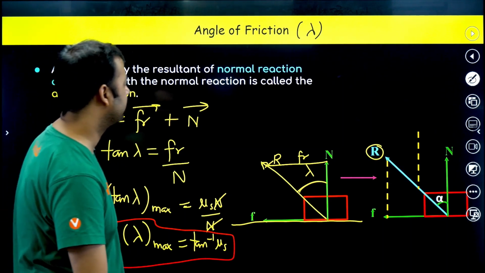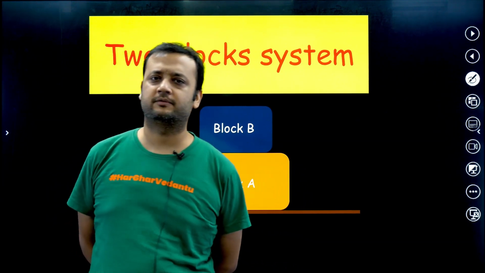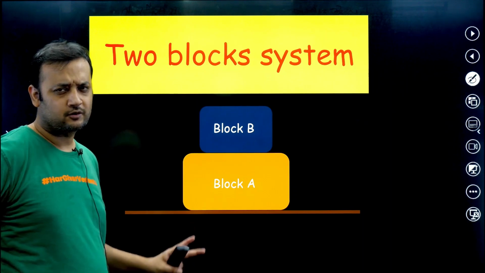Okay, so this is angle of friction. Now we are going to talk about a particular thing called the two-block system. Many of the students are scared of this topic. There can be 3-block system, there can be 4-block system. So do not be scared of this topic. It's a very easy topic.